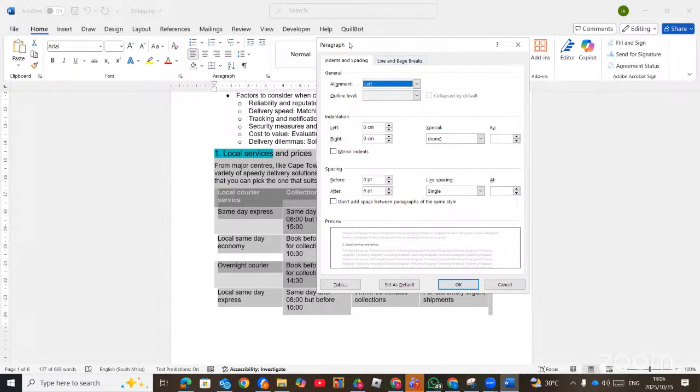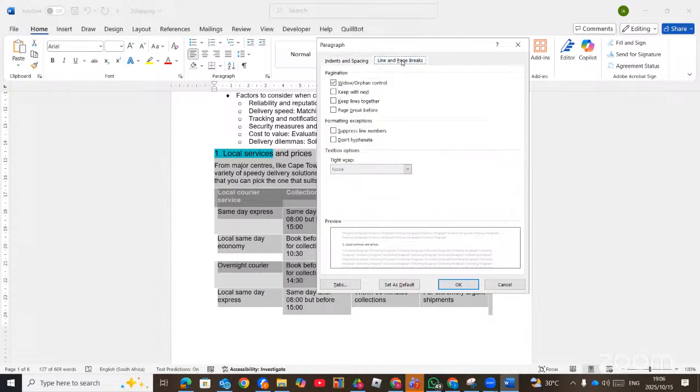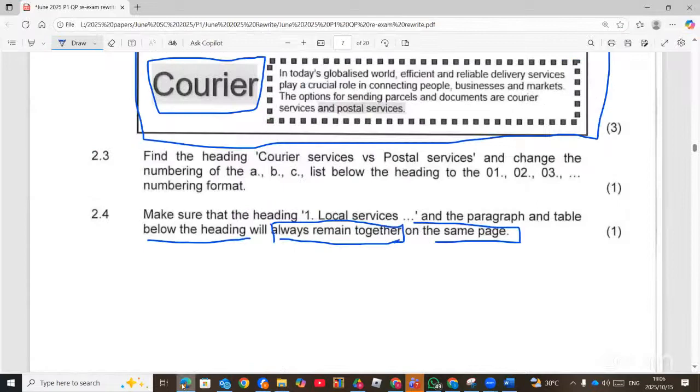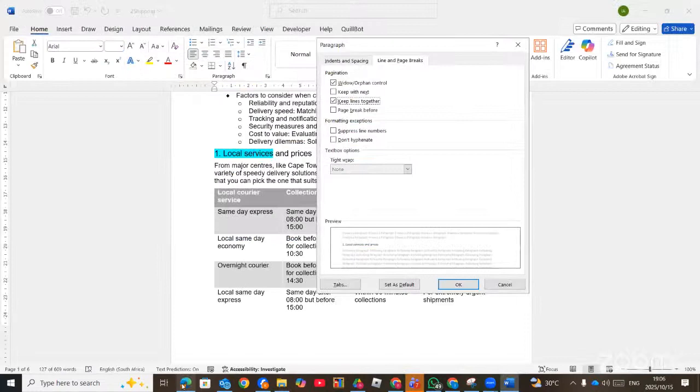Now, we will find this under Line and Page Breaks: keep with next, keep lines together, and page break before. Now, these three. Keep lines together means they must always be together. That's what the question says: will always remain together. So keep lines together. Now, keep with next also, they must also be together.